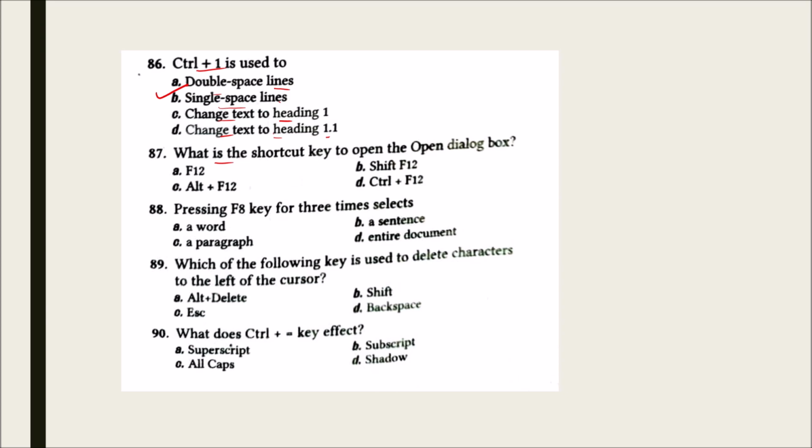What is the shortcut key to open the open dialog box? F12, Shift F12, Alt plus F12 and Control plus F12. And the correct option is Control plus F12. Pressing F8 key for 3 times selects a word, a sentence, a paragraph, entire document. And the correct answer is a sentence.